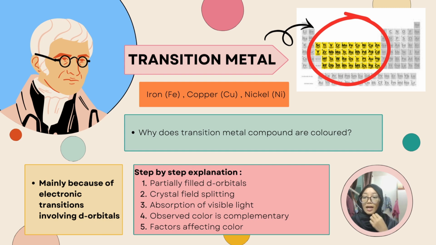The exact color depends on the metal ion and its oxidation state, the type of ligand, either strong field or weak field, and the geometry of the complex, which is octahedral, tetrahedral, or square planar.